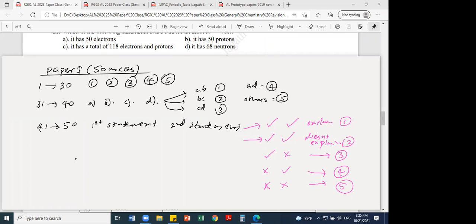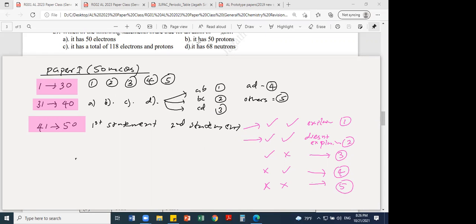So the last 10 MCQs are a little more difficult than 1 to 30, and 31 to 40 is also a little difficult, because you have to exactly check whether the statement is correct or wrong. Therefore in the 50 MCQs there are 3 groups: 1 to 30, 31 to 40, and 41 to 50. Any questions? Are you aware of these things?